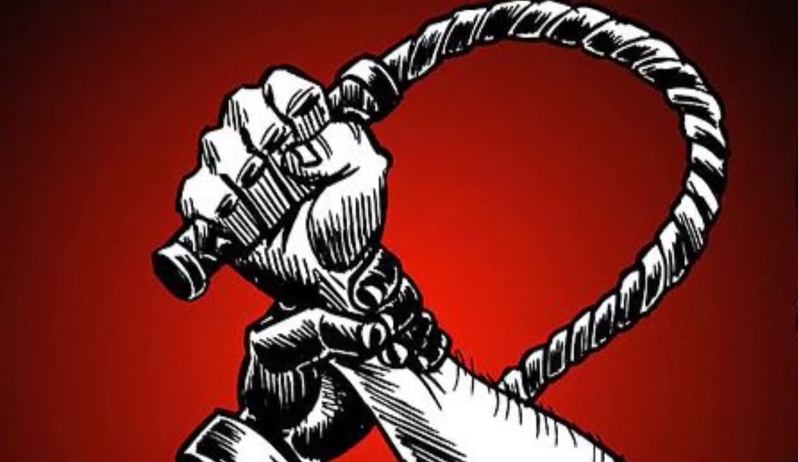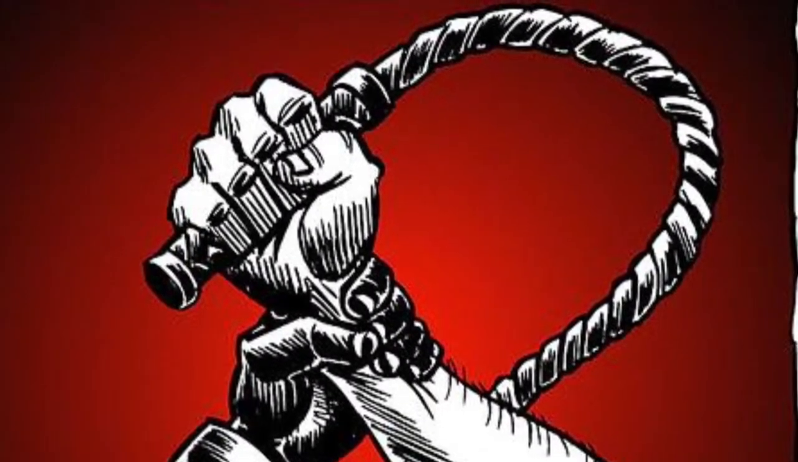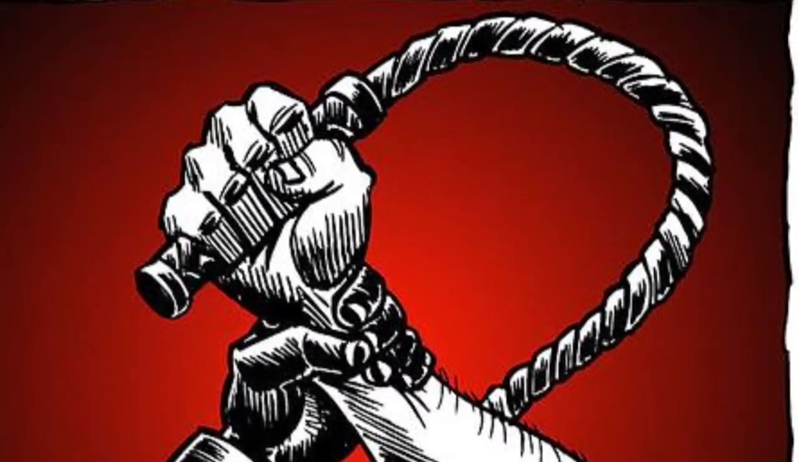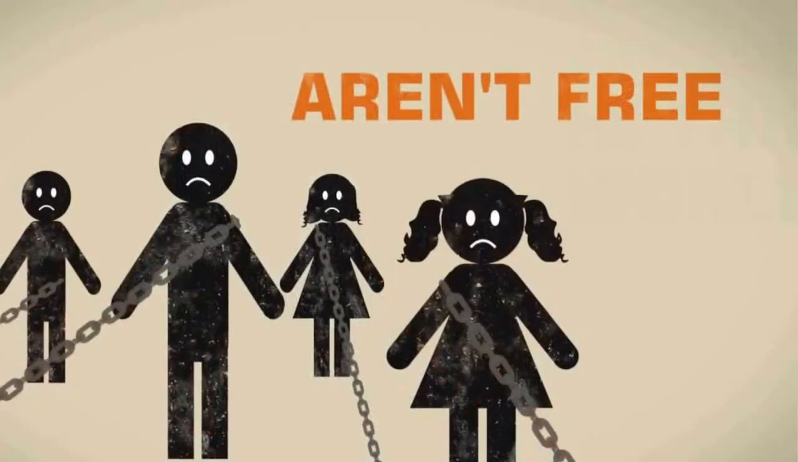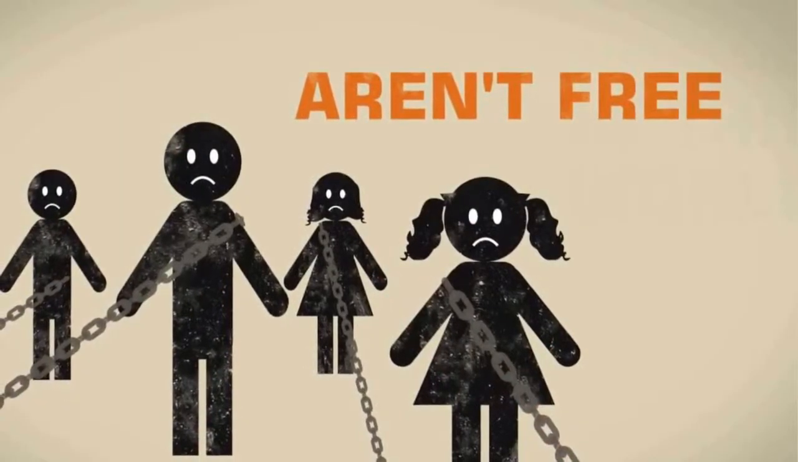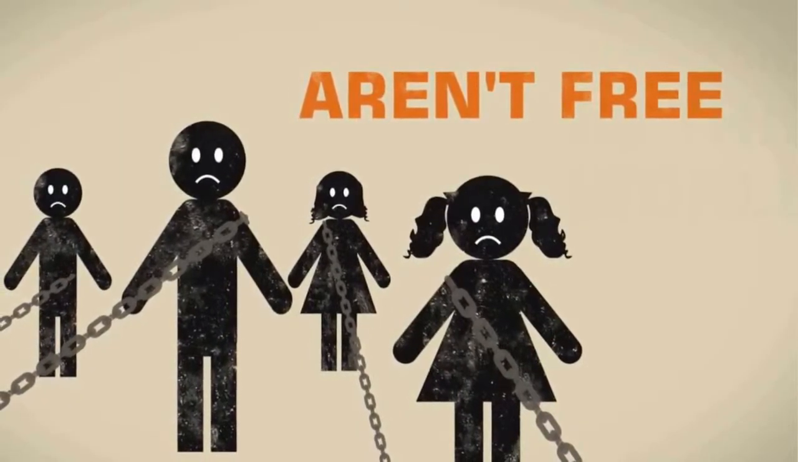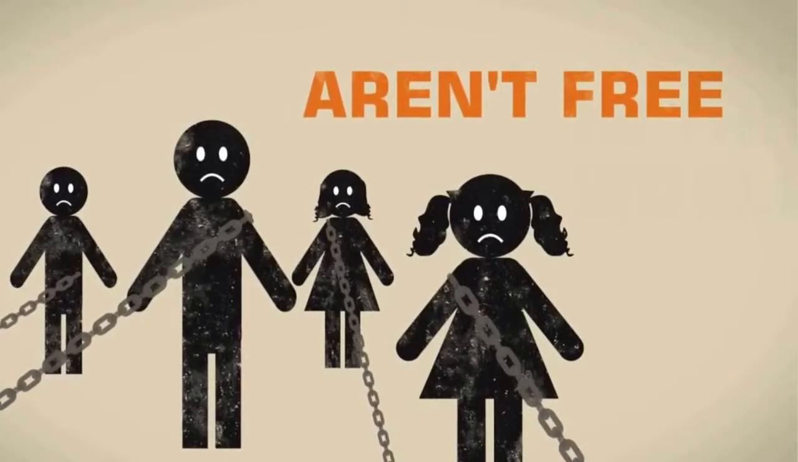Article 3: everyone has the right to life, liberty, and security of person. People were killed if they went against the ideologies of the government, and they didn't have security because they could be killed at any moment.